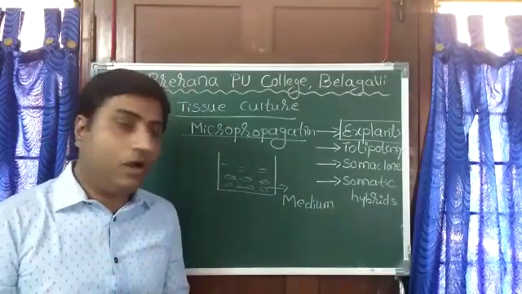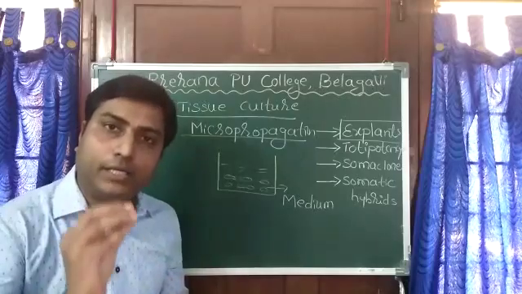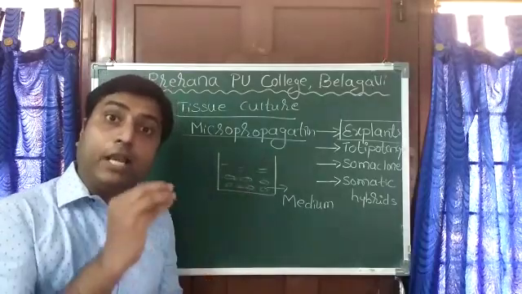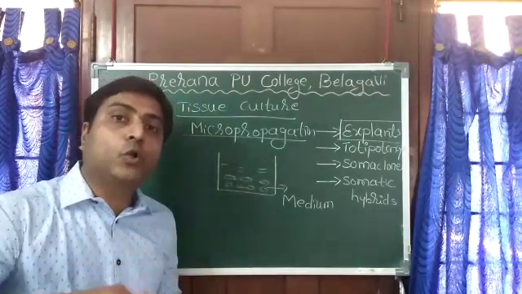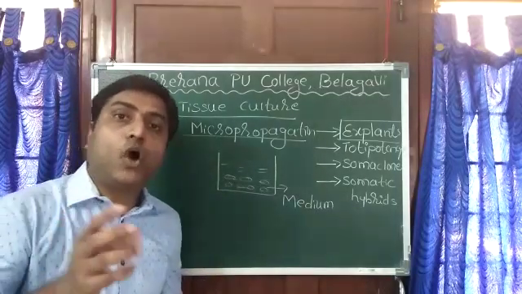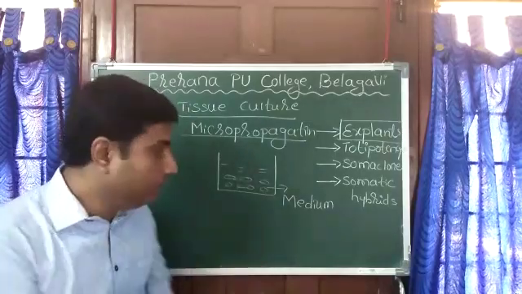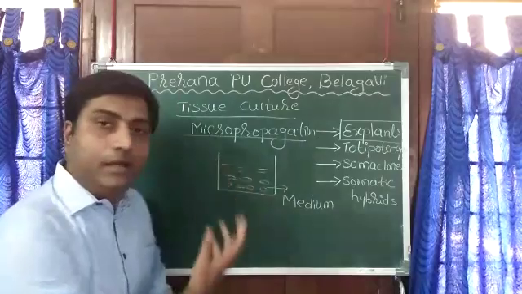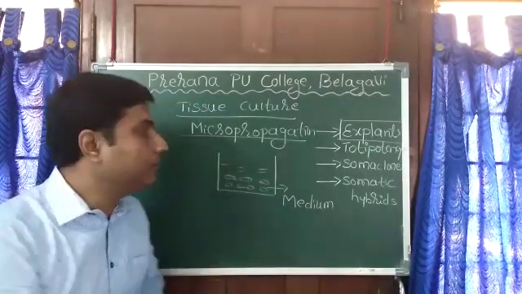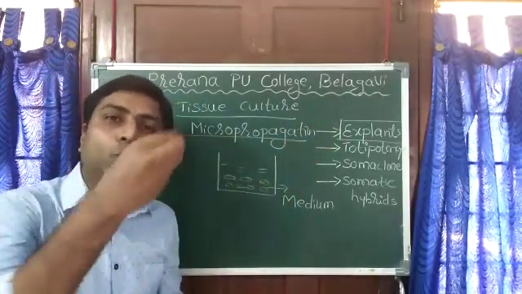It should consist of nutrients like sucrose, inorganic salts, vitamins, amino acids, along with plant growth regulators or plant hormones like auxins and cytokinins. Together this forms a medium. In this medium, we place those small pieces of the plant, generally called explant, or you can call it the tissue of that plant.